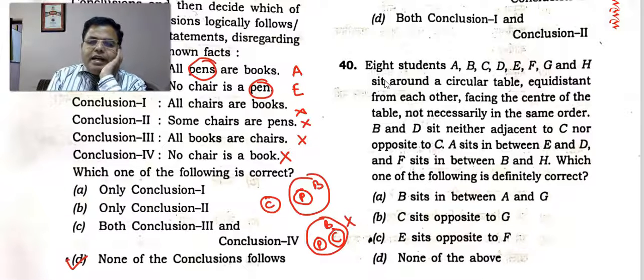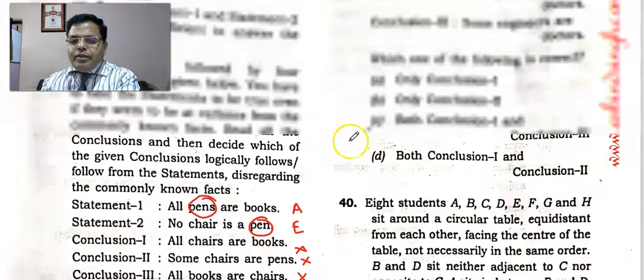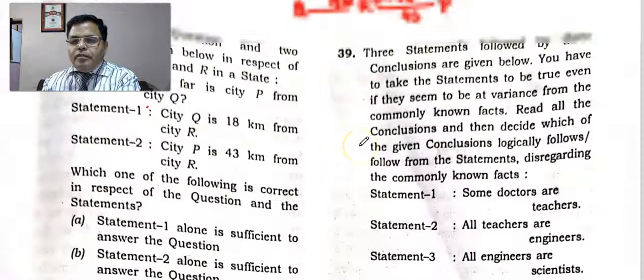So by using a Venn diagram, you can do it this way. By using the method I taught in the class, you can do it easily without making any Venn diagram. In a Venn diagram there are 2 situations which you have to think about, right? And then you can conclude it. Now the next question is, three statements.